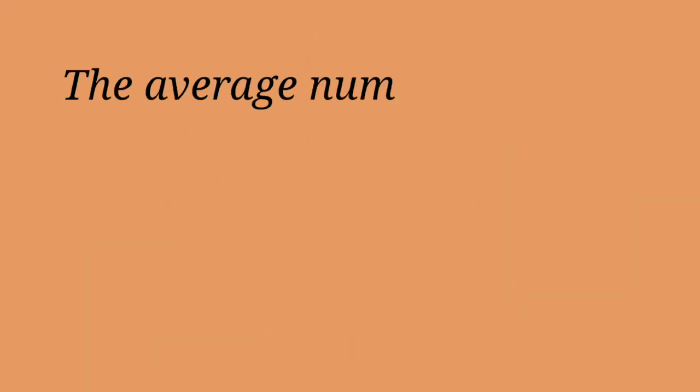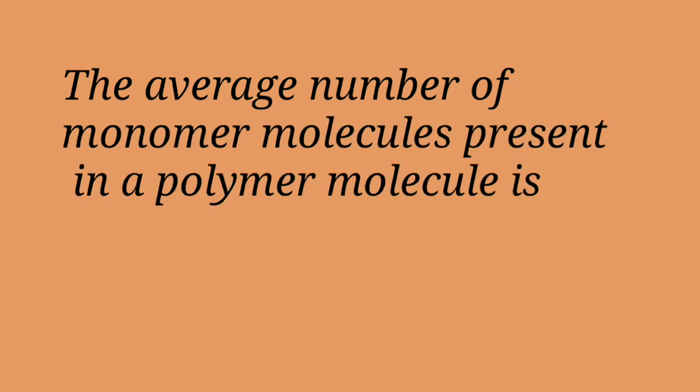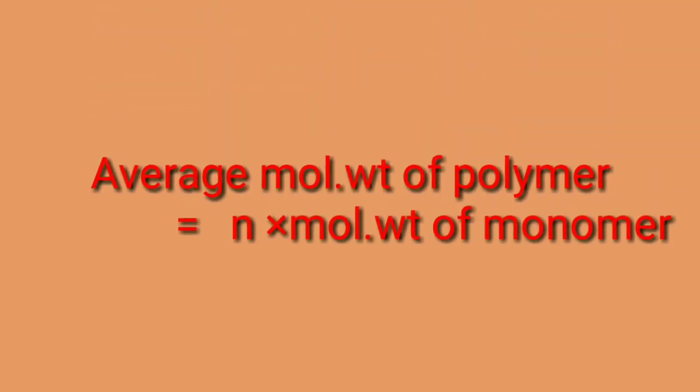And the average number of monomer molecules present in a polymer molecule is called the degree of polymerization, which is represented by small n. Students, the average molecular weight of polymer can be calculated by using the following equation: degree of polymerization, that is n, multiplied by the molecular weight of monomer.